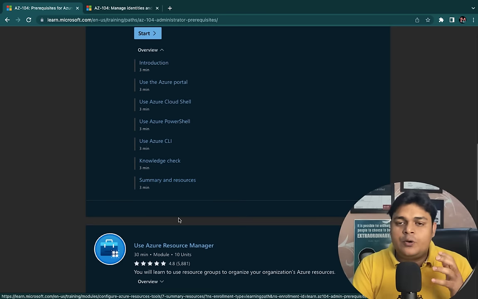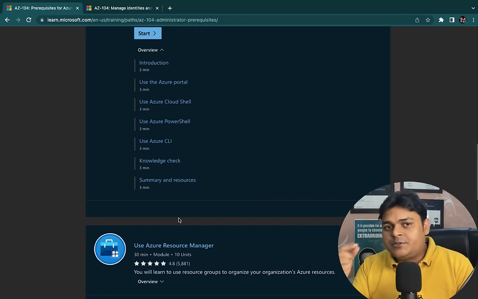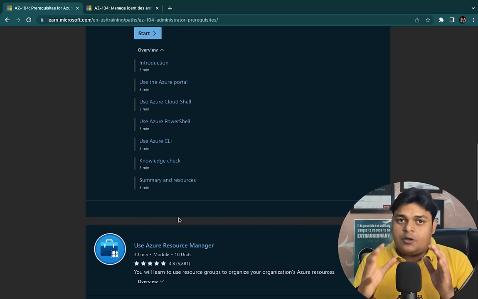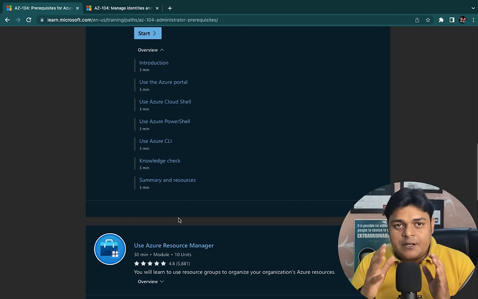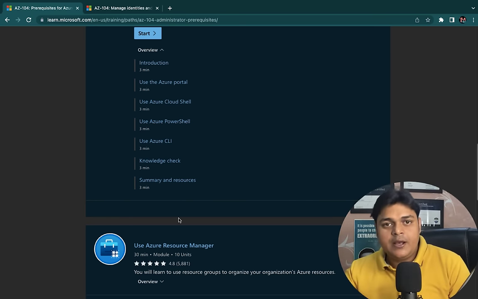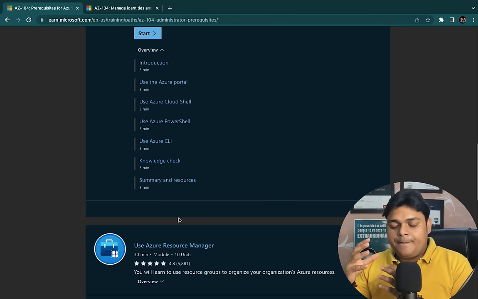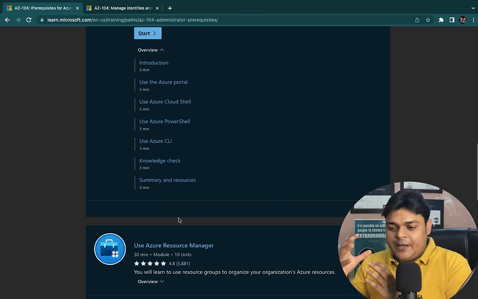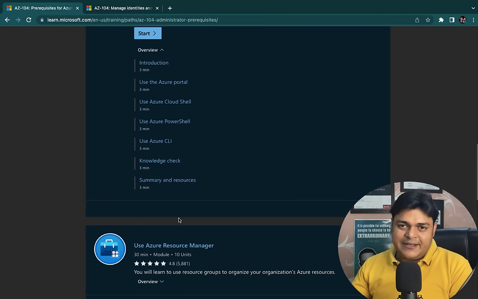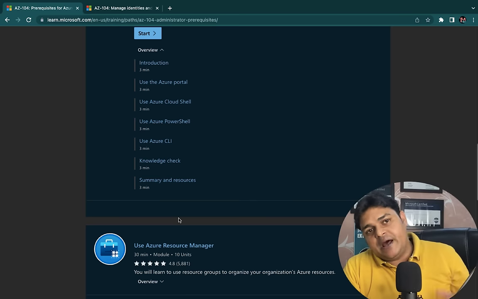We must know how we can use our Azure services with the help of Cloud Shell and CLI, because each and every cloud provider gives us the option to access our resources with the help of a GUI console, and we can also access our services using CLI or any programmatic tool like SDK or PowerShell, or bash as well.